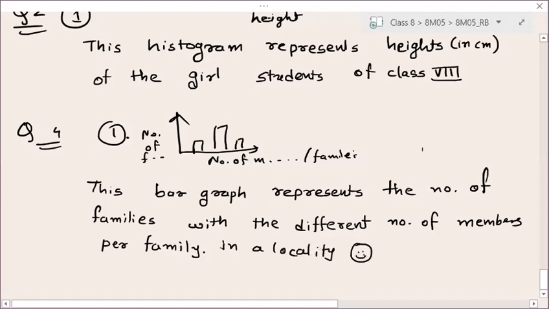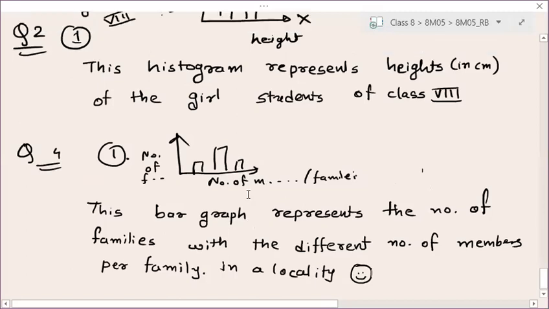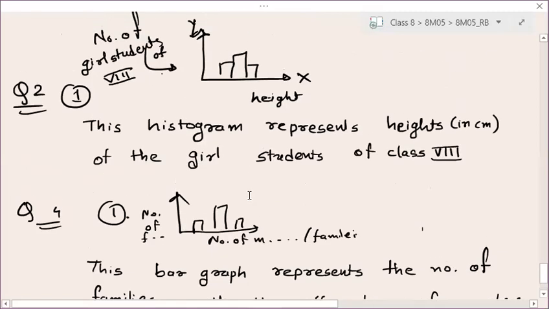Is it clear? Okay, this bar graph represents the number of families with the different number of members per family in a locality. Is this clear? Please give me some response.